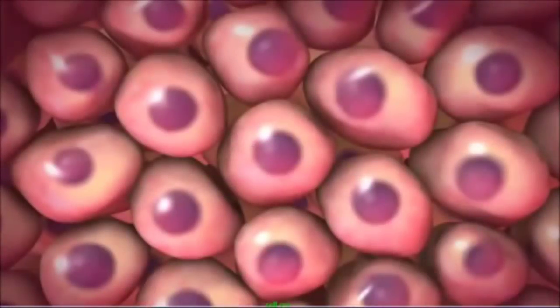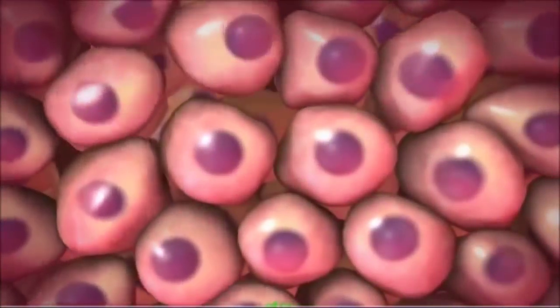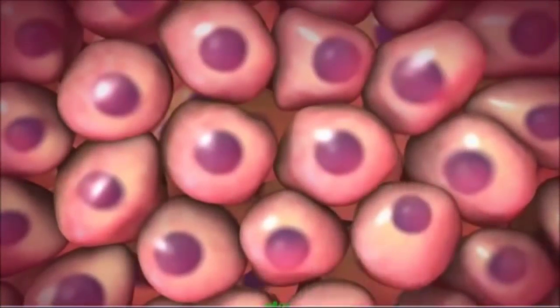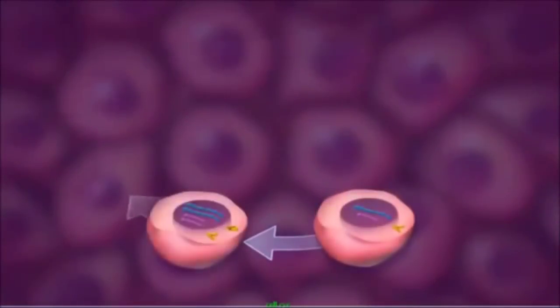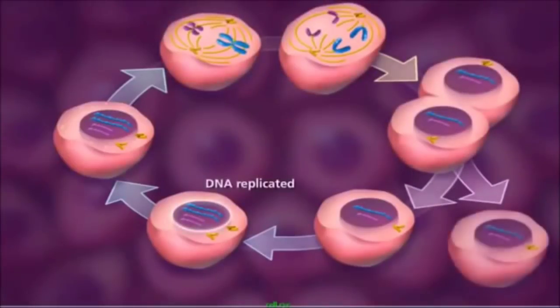Every day our bodies must produce millions of skin cells to replace those lost through normal activity. Each of these cells must have a complete complement of the genetic material. Prior to cell division, where the cell divides into two identical cells, the DNA needs to be replicated so that each daughter cell receives an exact copy.